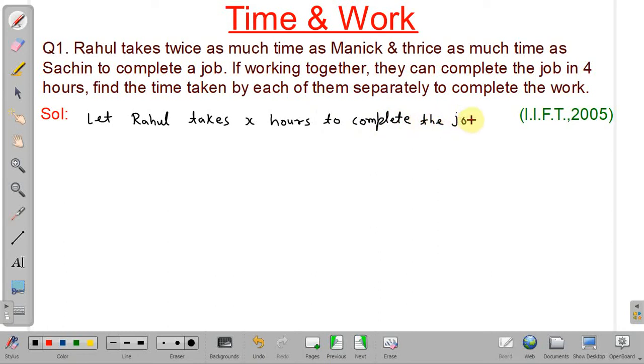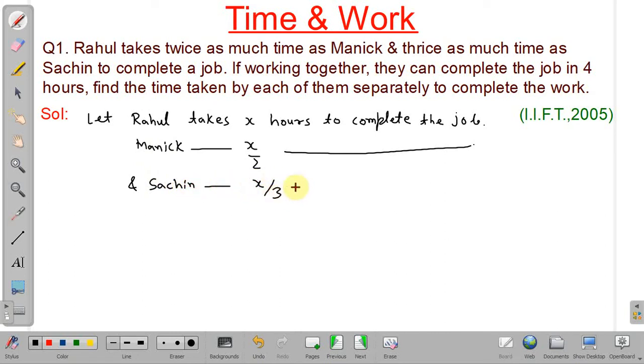As Rahul is taking twice time as compared to Manik, Manik takes X by 2 hours to complete the job. And as compared to Sachin, Rahul is taking 3 times, so Sachin will take only X by 3 hours to complete the job.